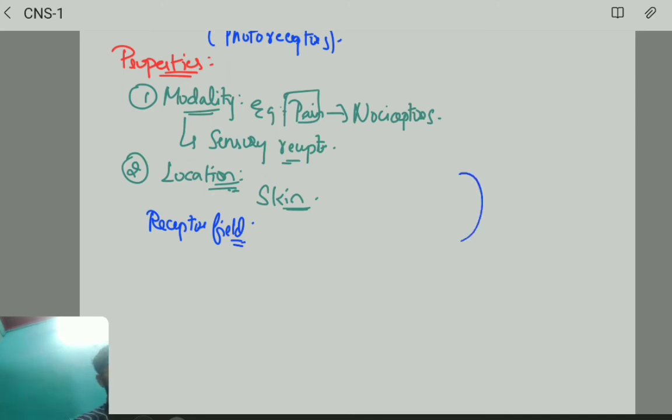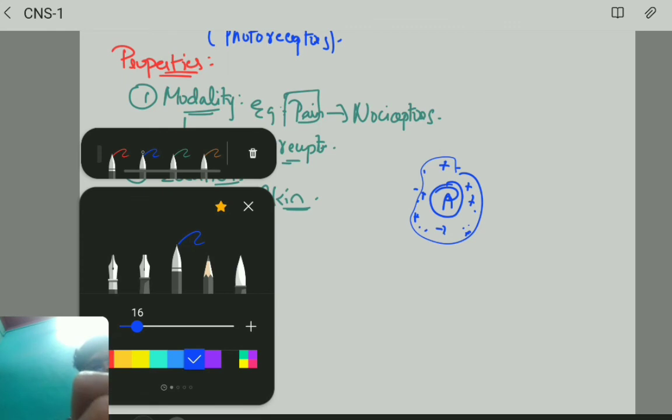Suppose the center is the receptor, and here we have the receptor field. The surrounding area to find out that particular stimulus is the receptor field. Understood? That's location.